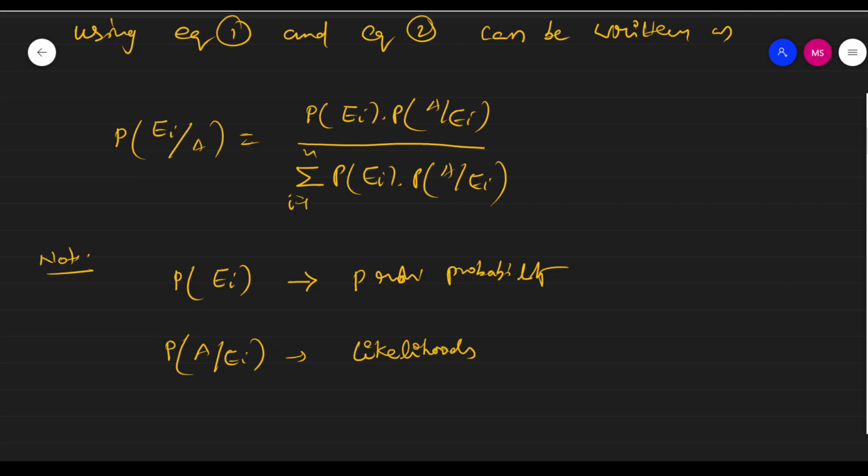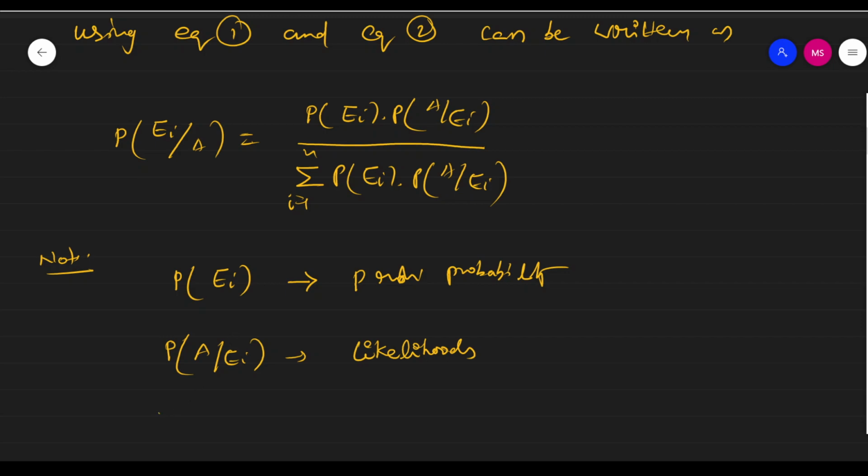What is likelihood? This is nothing but conditional probability, but these are likelihoods because they indicate how likely the event A under consideration is to occur given each and every prior probability. Okay, this is called likelihoods.